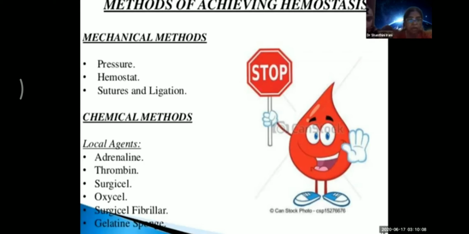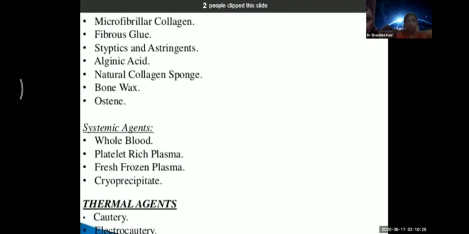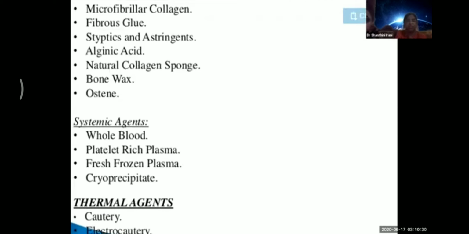The second one are the chemical methods. We use adrenaline, thrombin, then we use gel foam. There are other agents which we use, and bone wax is used at the time of operations. We also give the patient many other agents, styptics, astringents and all that. But these are the main ones I mentioned to you.